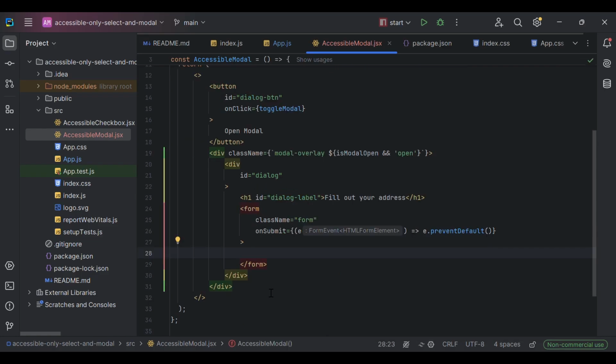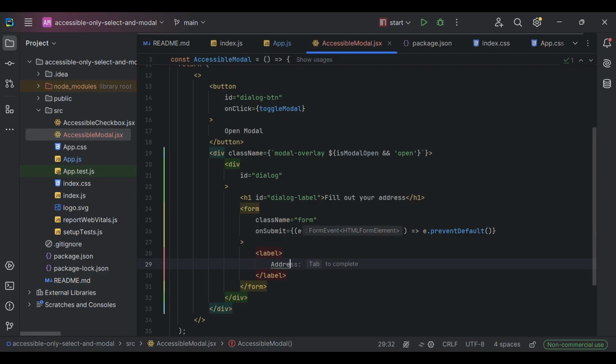Inside form we are going to have label and write, for example, address. I'm going to give it an ID. And we are going to connect it for later with our input. Let's leave it for now.